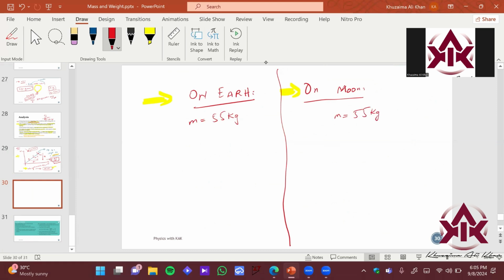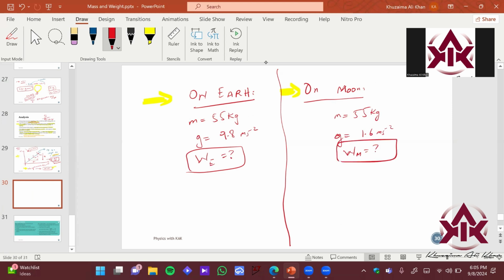I know the value of gravity on Earth, that is 9.8 meter per second square. I know the value of the gravitational field on the moon also, that is 1.6 meter per second square. I wish to find the weight of Hamza on Earth, and similarly on the moon.